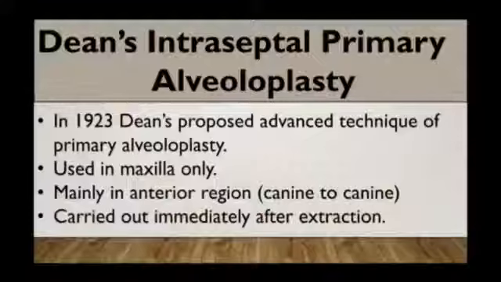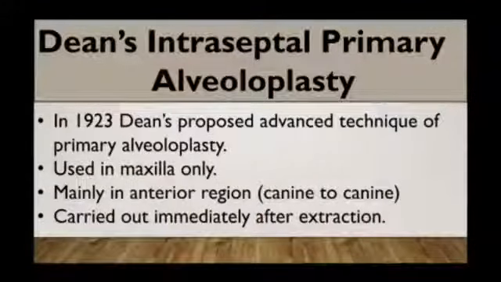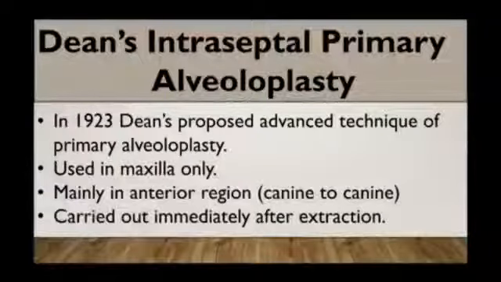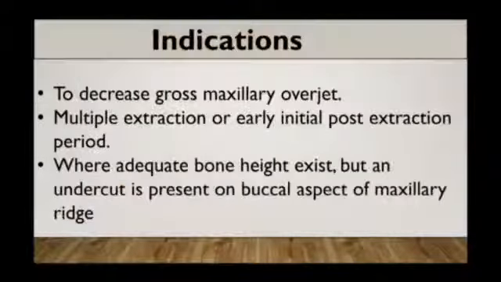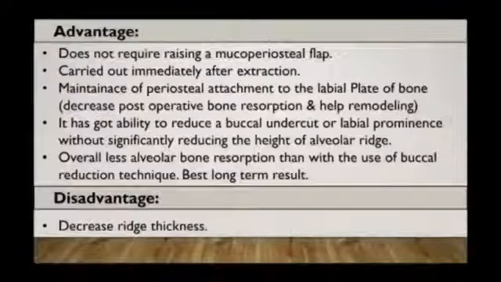Now Dean's intraseptal primary alveoloplasty. In 1923, Dean proposed an advanced technique of primary alveoloplasty. It is used only in the maxilla, mainly in the anterior region from canine to canine. It is carried out immediately after the extraction of the tooth. Indications of Dean's alveoloplasty are to decrease gross maxillary overjet, multiple extractions or the early initial post-extraction period, where adequate bone height exists but an undercut is present on the buccal aspect of the maxillary ridge.